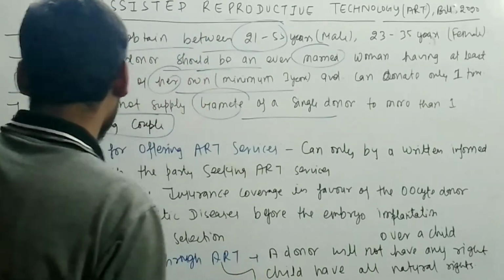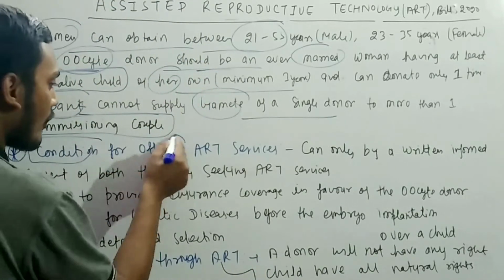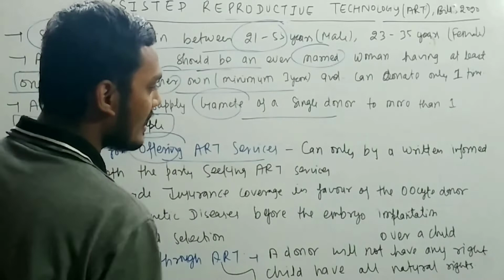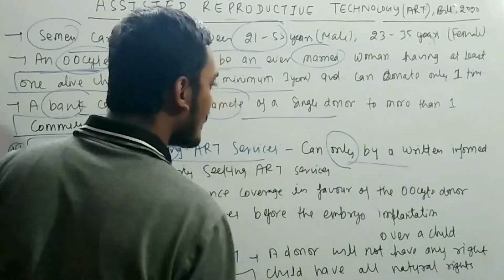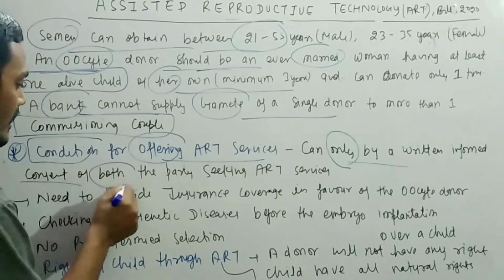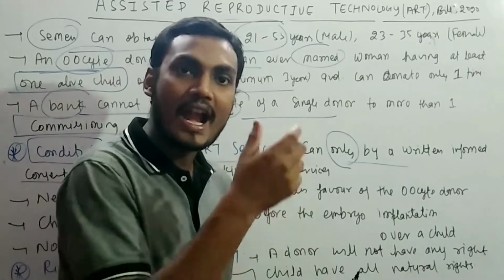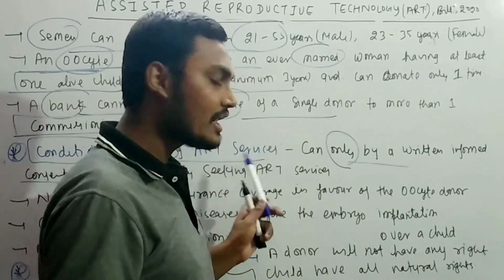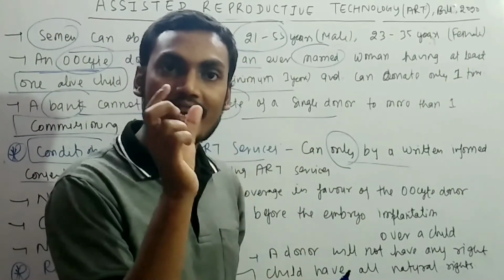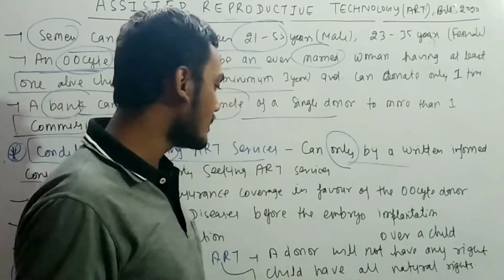So this is very important. If you talk about the condition for offering the ART services, then remember that it can only be done by a written informed consent of both the parties, meaning the donor and those who are seeking the assisted reproductive technology. So there should be a written consent of both the parties.